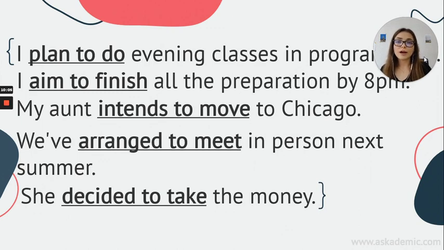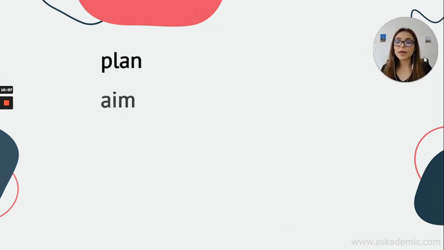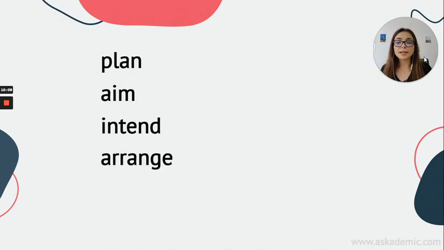As you see, we have some verbs such as plan, aim, intend, arrange, or decide. All about the future. We have a plan. We aim to do something. We have an intention. Okay? We decide to do it in the future. Or we arrange something. We have arranged something. That means we have a plan.